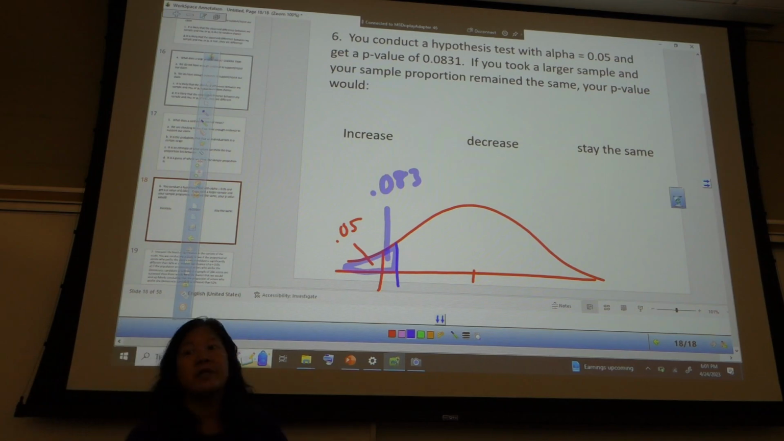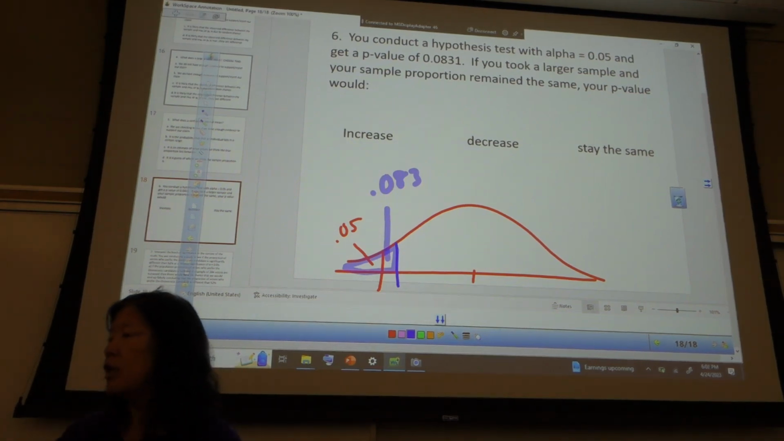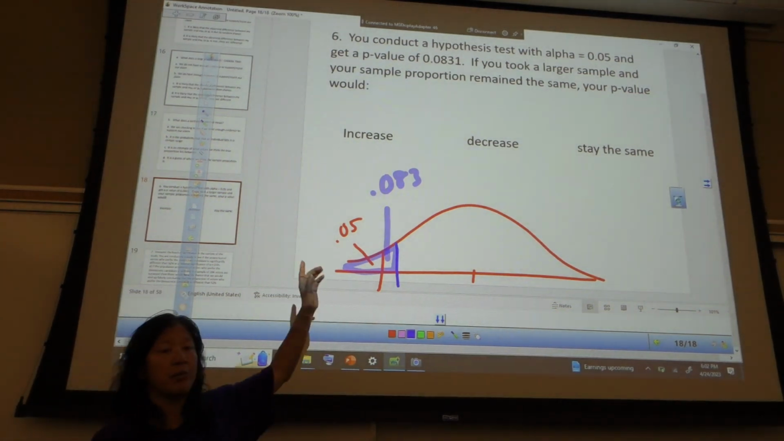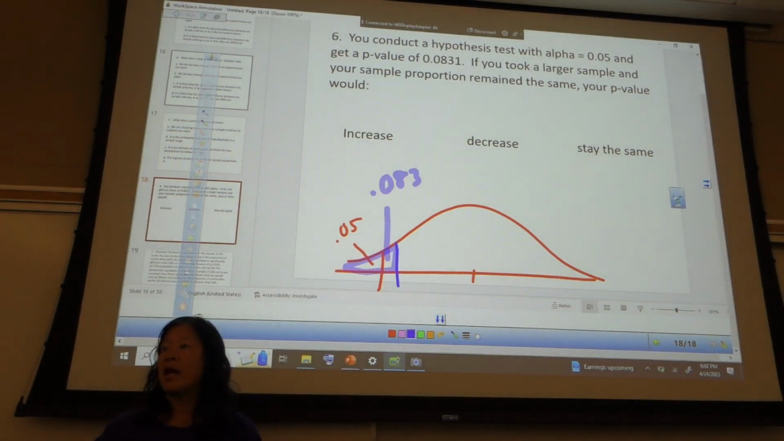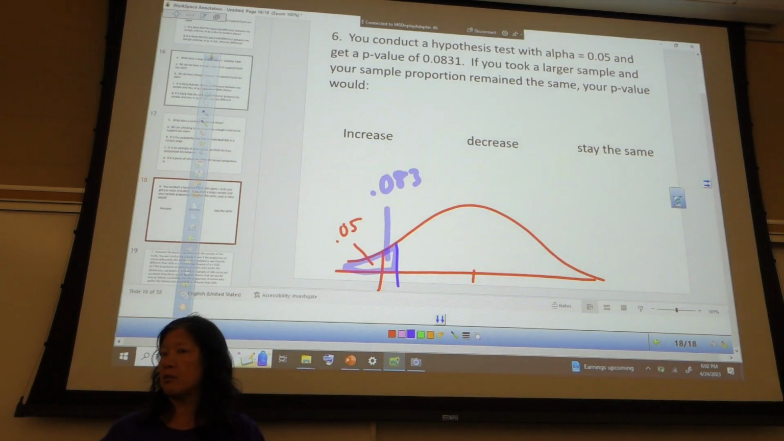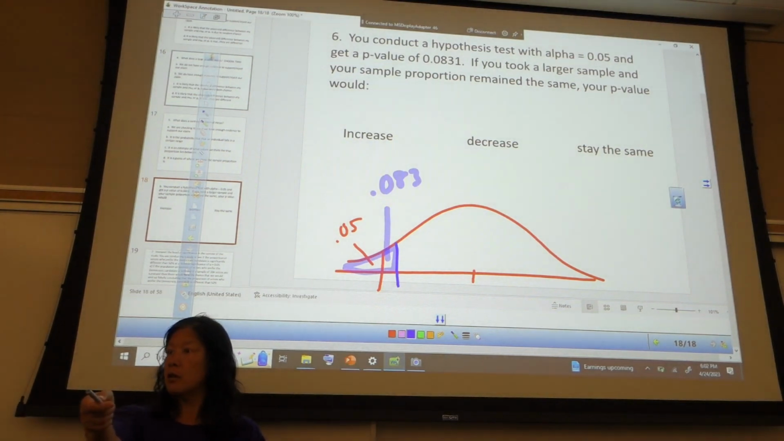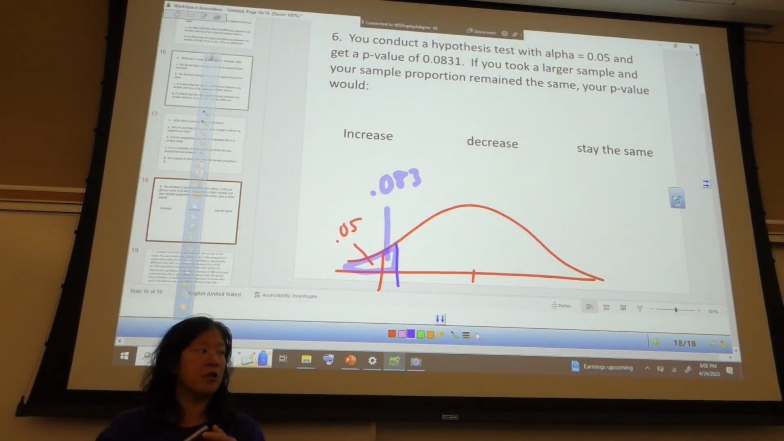So one thing we can do is take a larger sample. If we take a larger sample and everything else remains the same, if we ask more people, should that give us more evidence or less evidence? More evidence. The more people you ask, the more evidence you have.